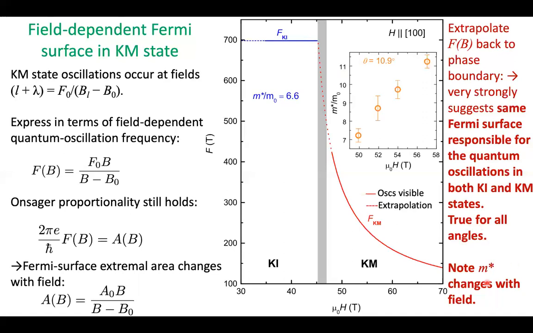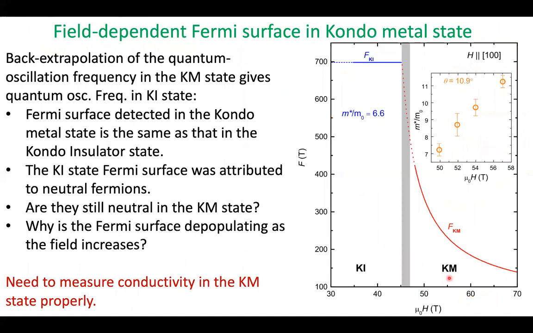I'm going to note briefly here that the effective mass also changes with field, and that could be coming up in the discussion that we have later on. So let's just recap. The back extrapolation of the quantum oscillation frequency in the Kondo-metal state gives the quantum oscillation frequency in the Kondo-insulator state pretty precisely at the phase boundary. So this very strongly looks as though the Fermi surface detected in the Kondo-metal state is the same as that in the Kondo-insulator state. We've attributed the Kondo-insulator state Fermi surface to neutral fermions.